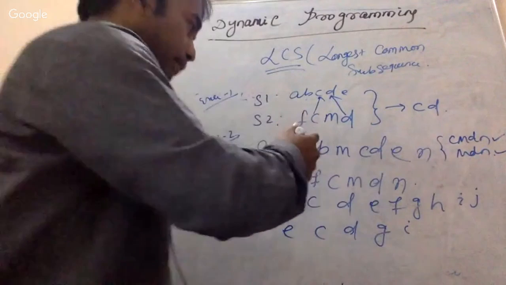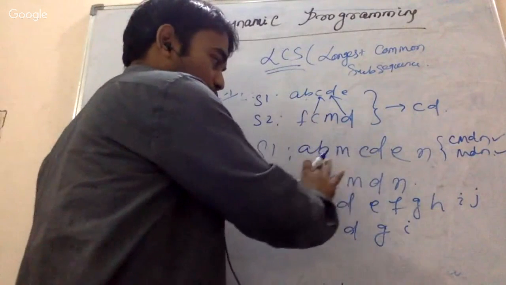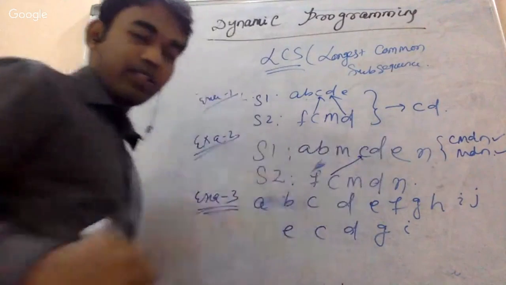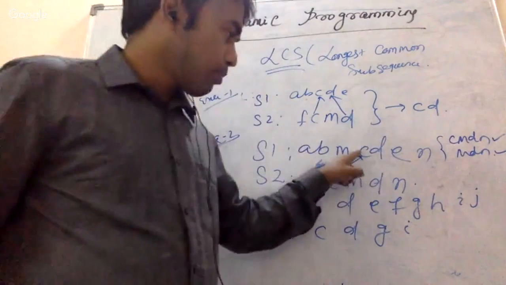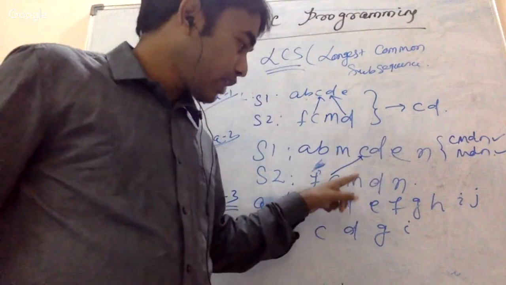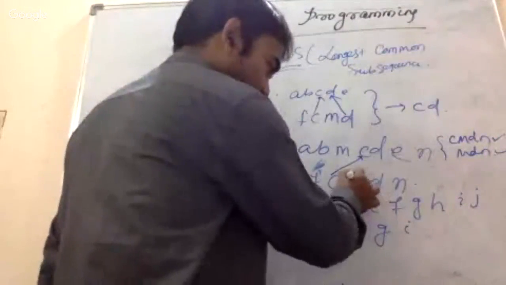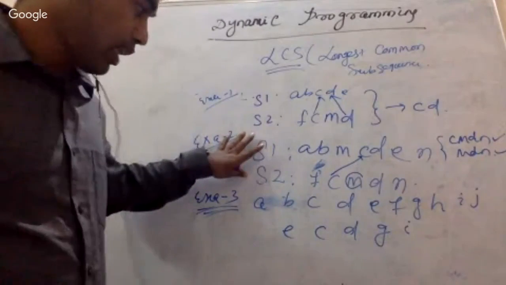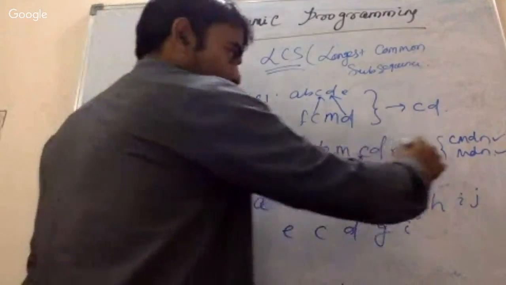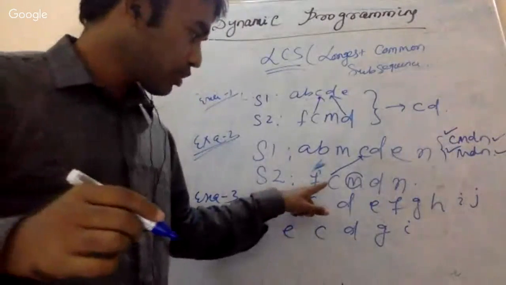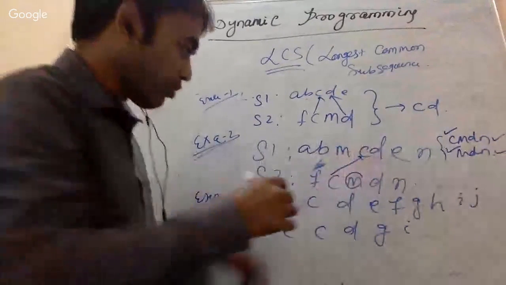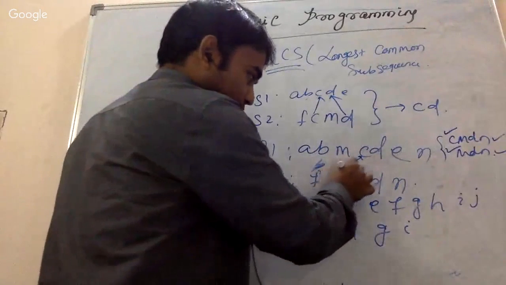But let's try. F has no match, so that's okay. But C has one match, right? It is here. So C has one match. Everybody has a confusion here only. Just have your attention here. There are two solutions given by all the students. One solution starts with C. F has no match, so that's okay. Whenever we go for C, there is a match.